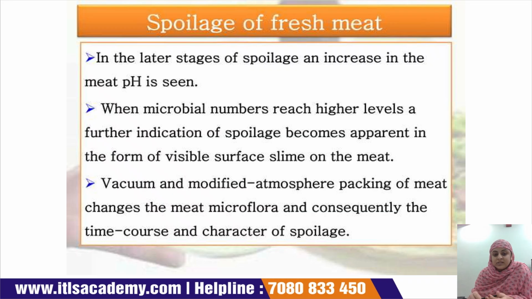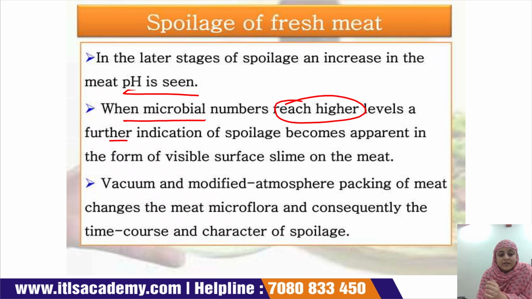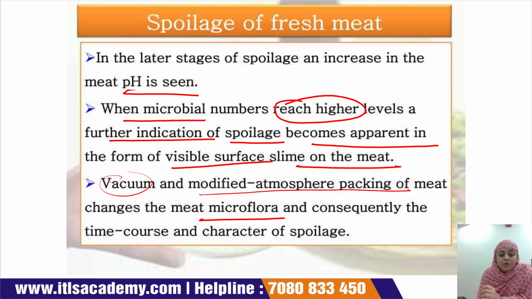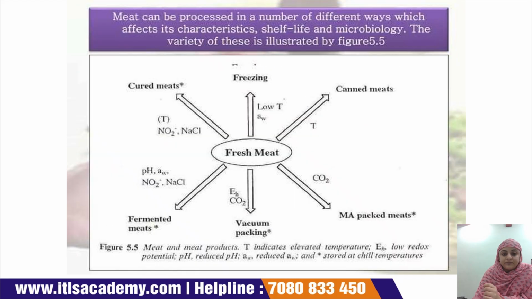In the later stage of this spoilage, an increase in meat pH is seen when microbial numbers reach a higher level. A further indication of spoilage becomes apparent in the form of visible surface slime on the meat. Then we can use packaging material, that is, vacuum and modified atmosphere packaging of the meat, which changes the microflora of the meat and alters the time course and character of the spoilage.